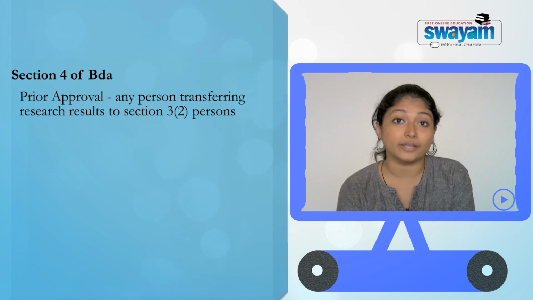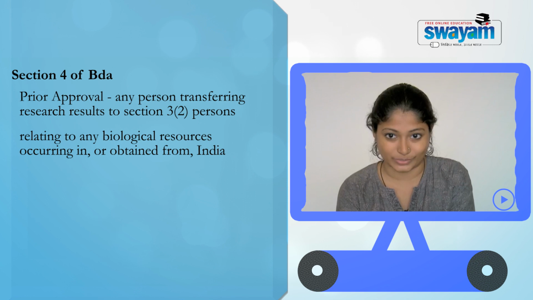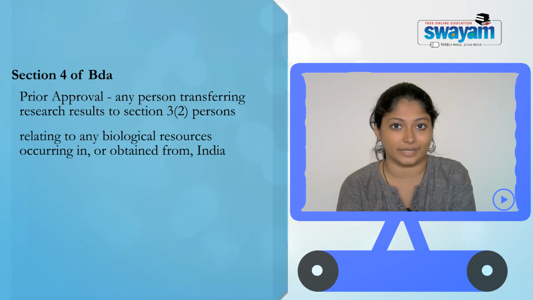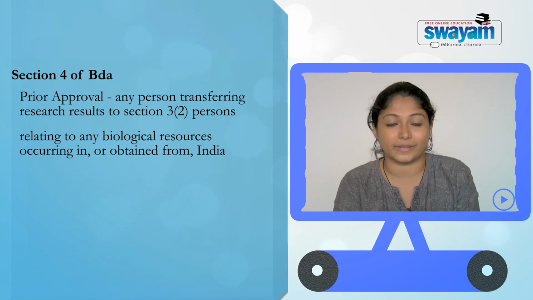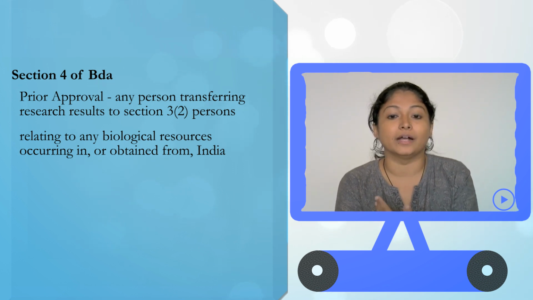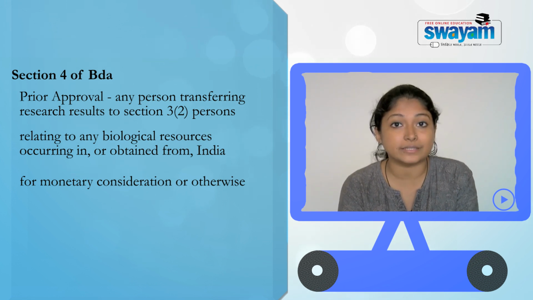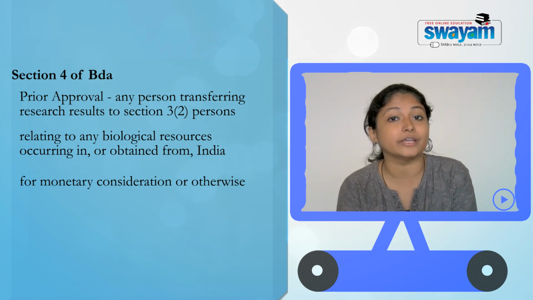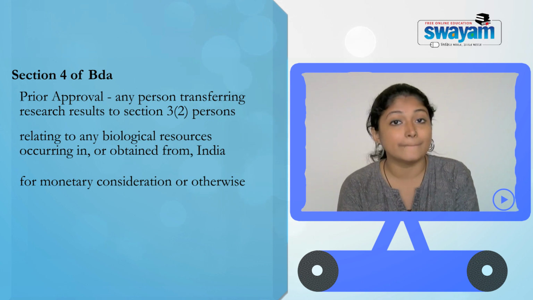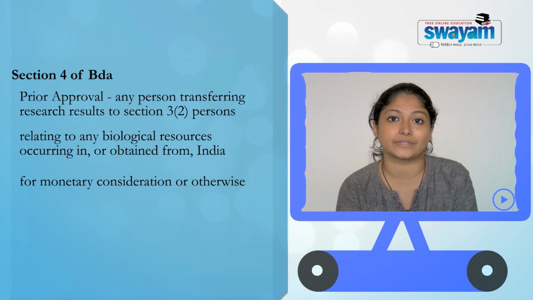So, when you are transferring research results relating to any biological resources occurring in India or obtained from India, this occurrence is very important because India should be the provider country, and for monetary consideration or otherwise. If you are transferring the research result, you also have to apply to the National Biodiversity Authority before such transfer, because you need the prior permission from the National Biodiversity Authority.